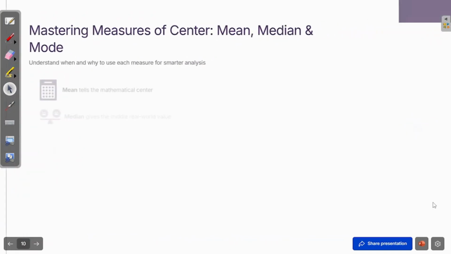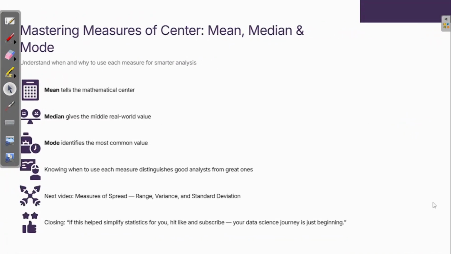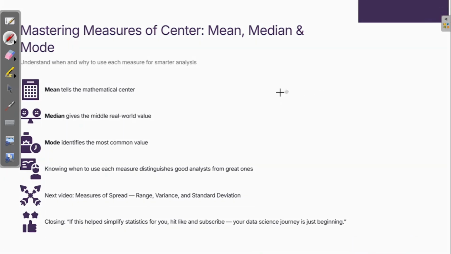Let's move to the last slide of our lecture today. It is a repetitive point which we are saying, but it is very important to give you a core understanding of what we are trying to achieve over here. As I say, the mean tells the mathematical center. It's the average. It is extremely sensitive to outliers. Never use the mean if you have outliers in your data.